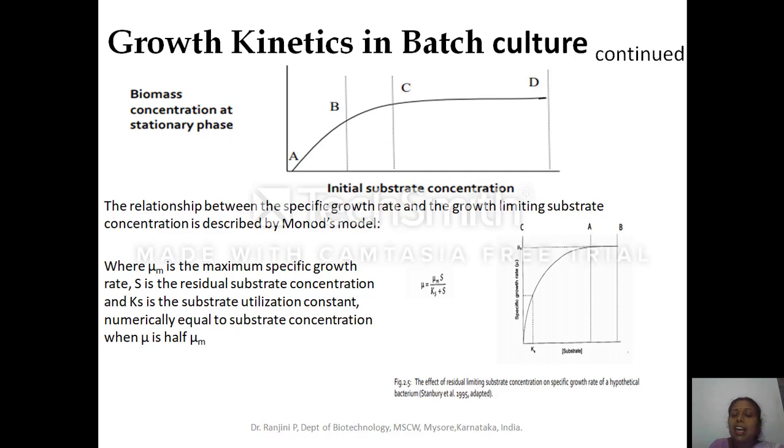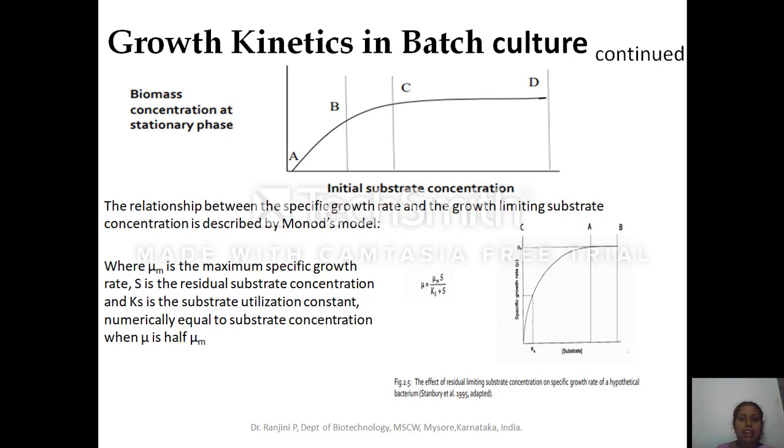So Ks can be defined as the substrate concentration at which the specific growth rate is exactly half of the mu m, or mu max.